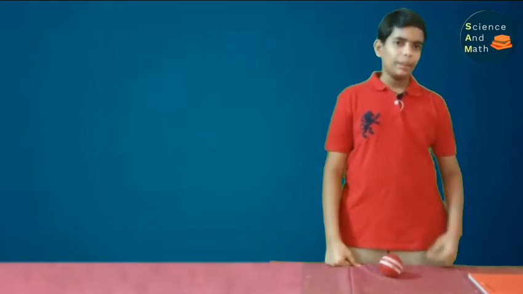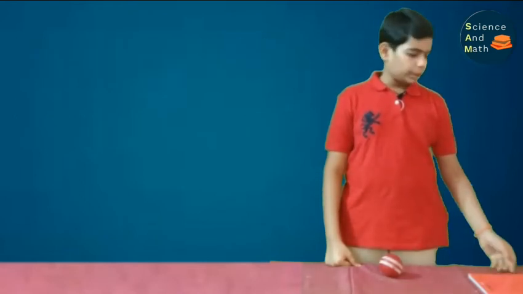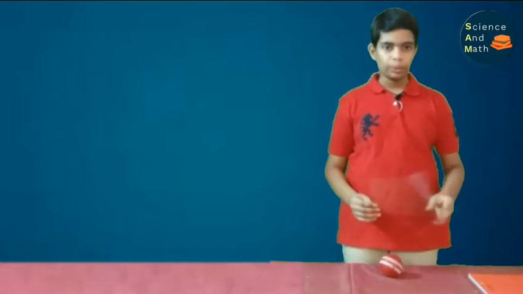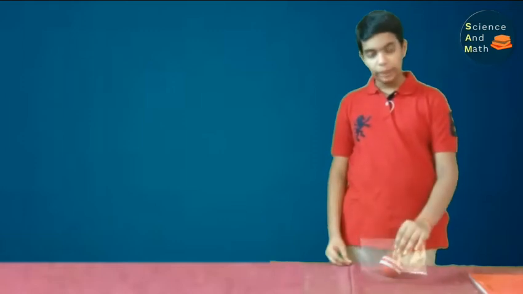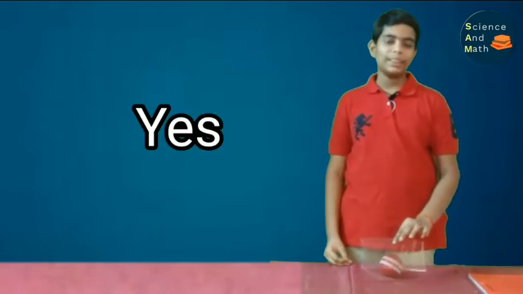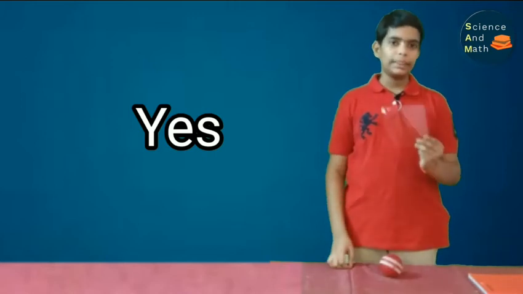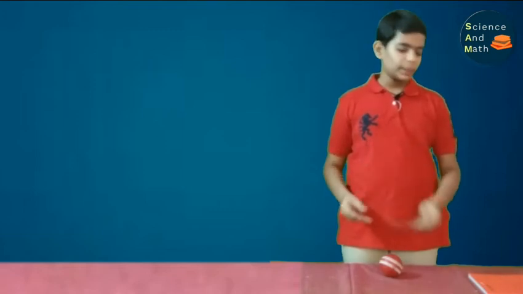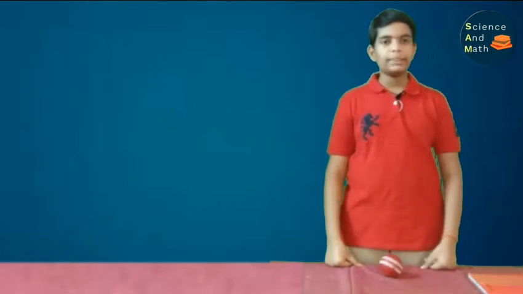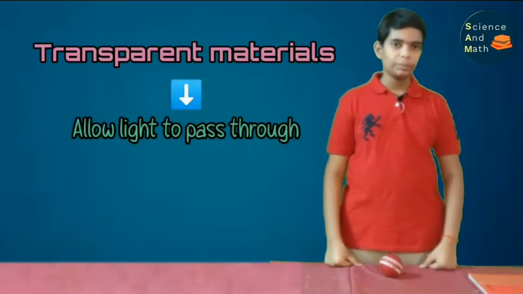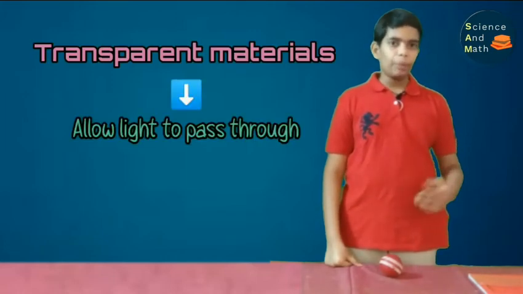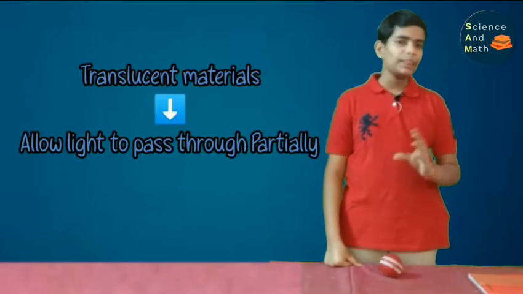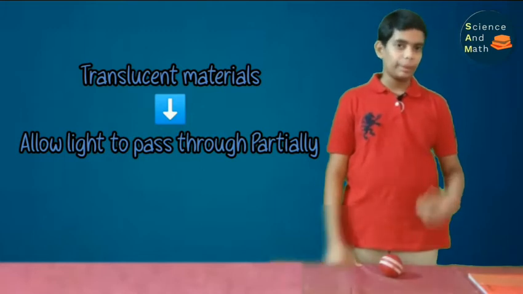What do you think will happen if I replace the book with a plastic sheet like this? Let us try it out. Can you see the ball? Yes, you can see the ball. It is because this plastic sheet is allowing the light to pass through it. Hence, you can see the ball. Such materials are known as transparent materials. There is another type of material known as translucent material where you can see the object partially. For example, butter paper.